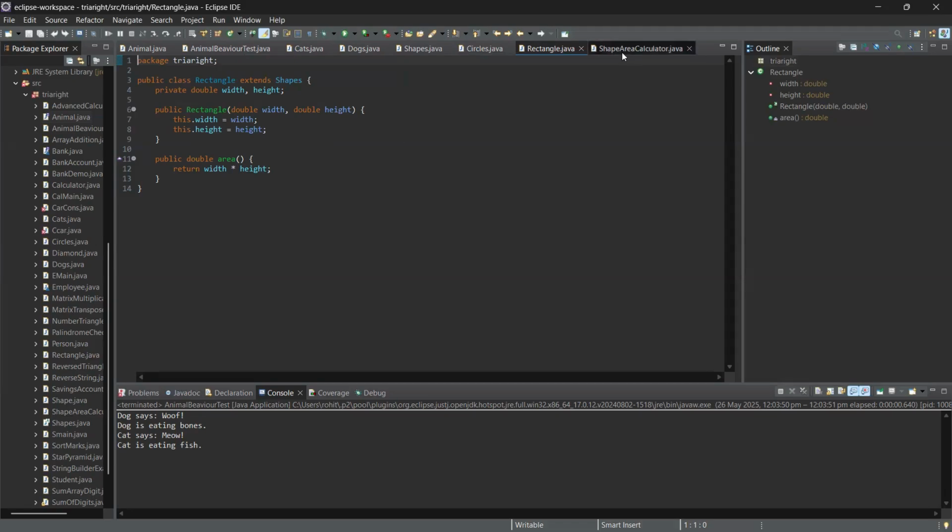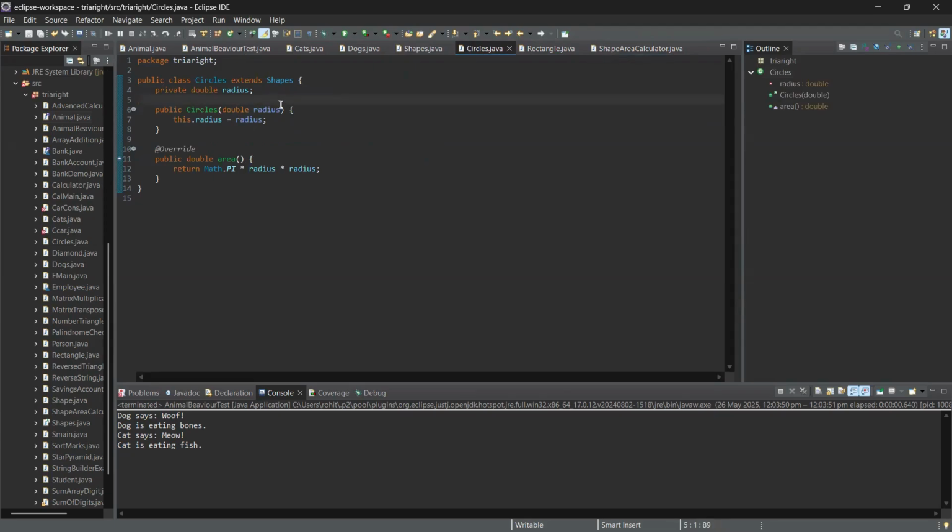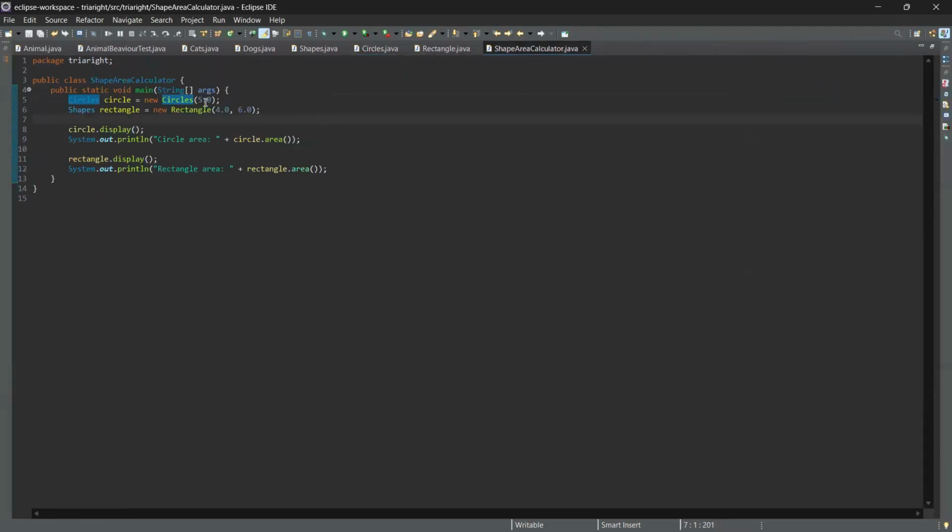Now finally we will go to the main class. The main class goes with the main method, public static void main. Here we have made the object of Circle, new Circle with the radius 5.0, and for the Rectangle class, we give 4.0 and 6.0.